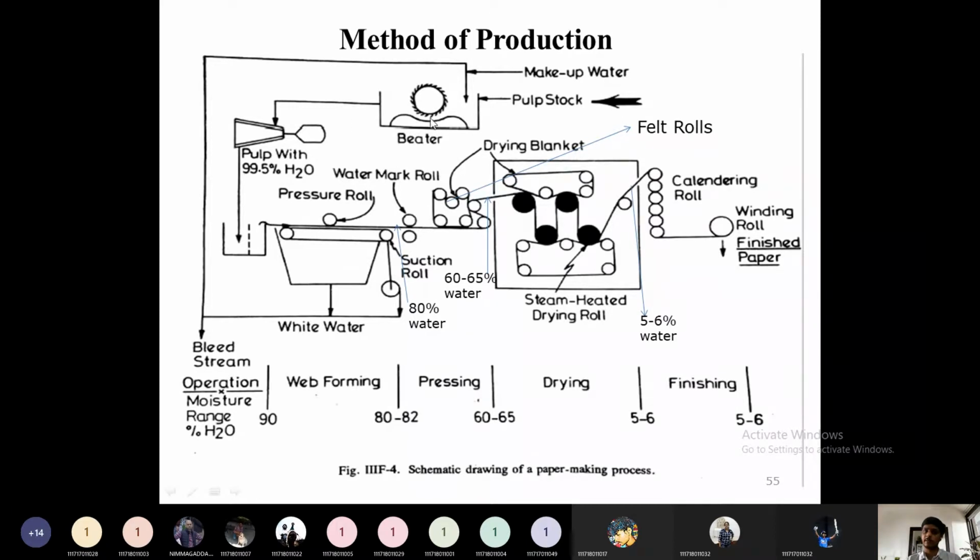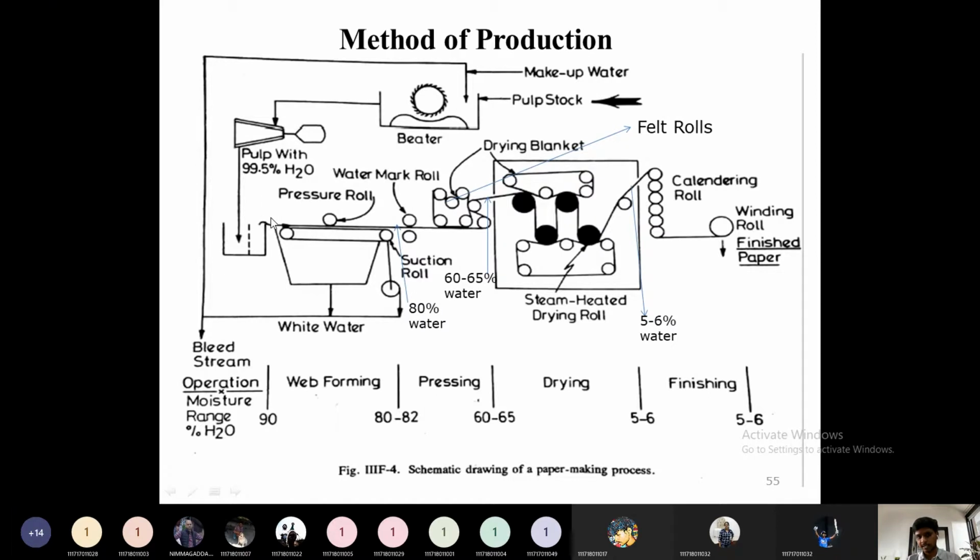Then after forming the fiber content, this entire water and fiber slurry is passed through a centrifuge to a storage tank. After the storage tank, depending on availability, it will be sent to the formation of paper section. These five sections are called the paper preparation section. Up to here is the refining or beating section, or we can call it the preparation of a fiber suspension, up to this pressure roll.